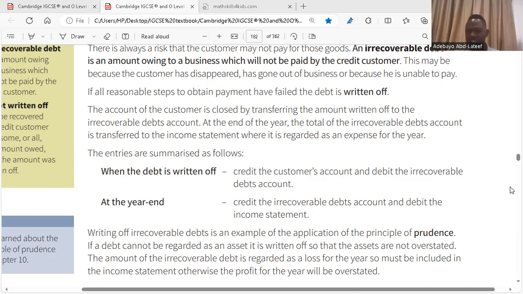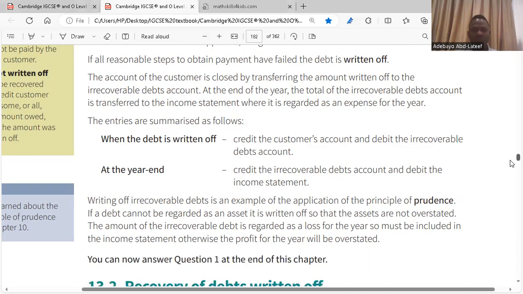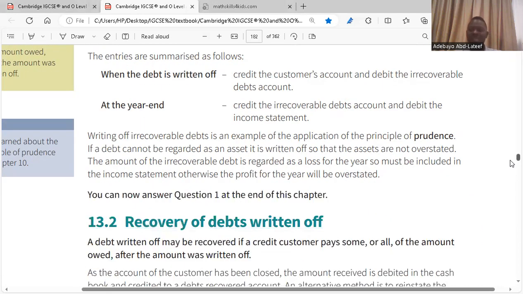Then at the end of the financial year, you credit the irrecoverable debt account and debit the income statement. So at the end of the financial year, maybe you have different irrecoverable debts. All those irrecoverable debts, you record them. At the end of the year, you credit the irrecoverable debts account with the total and debit your income statement. They become expenses. You get it? So irrecoverable debt is what? An expense for the business. The business has to pay for it because you have to balance your account. Is it clear? Yes.